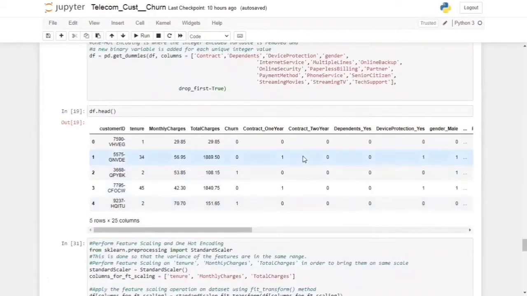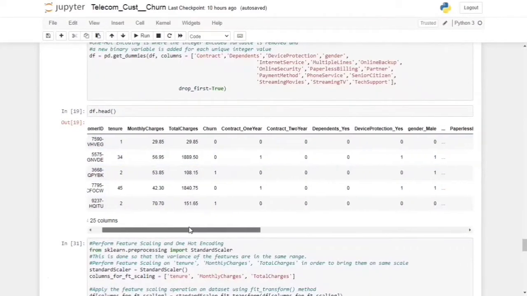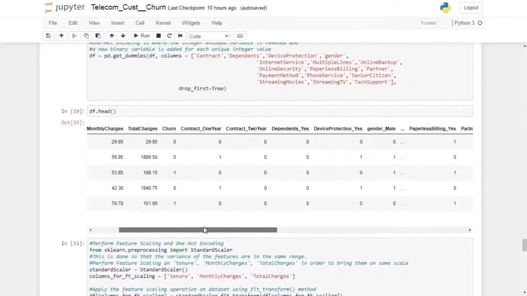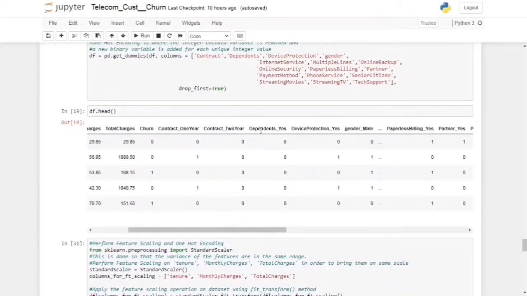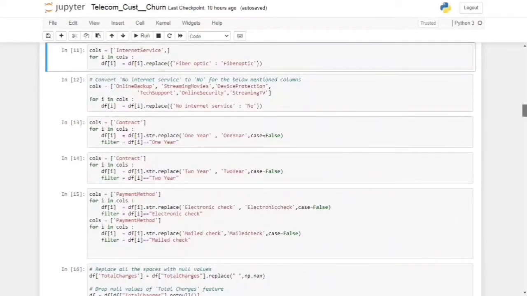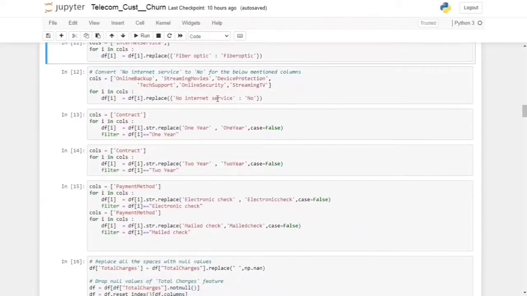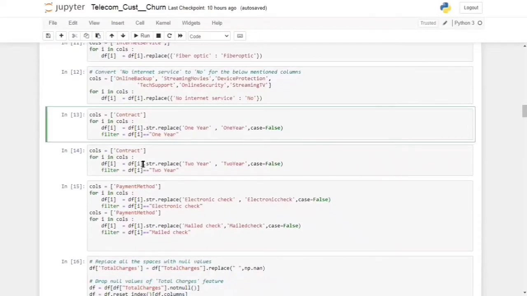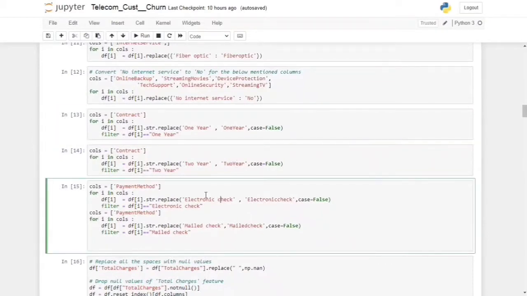Here is the code after one hot encoding. I have removed the spaces from between the variables, so that's why it now shows the columns without any spaces. Similarly I have done this for the contract column, in which I have replaced 1 year with 1year and 2 year with 2year without space. And similarly for payment method, I have done it with electronic check and mail check.